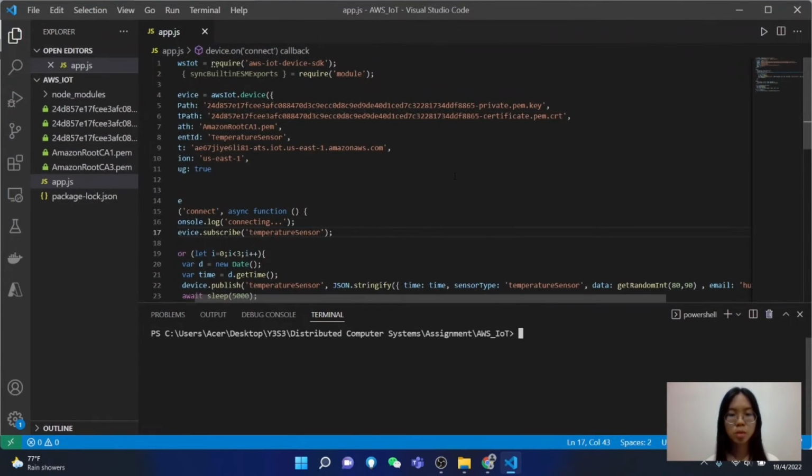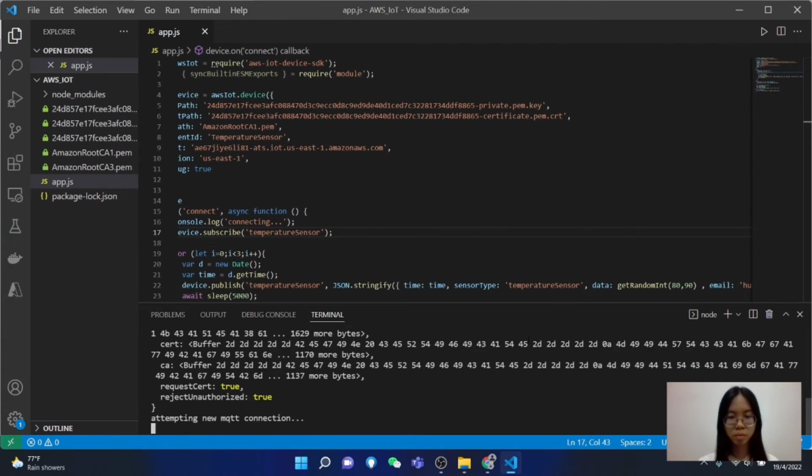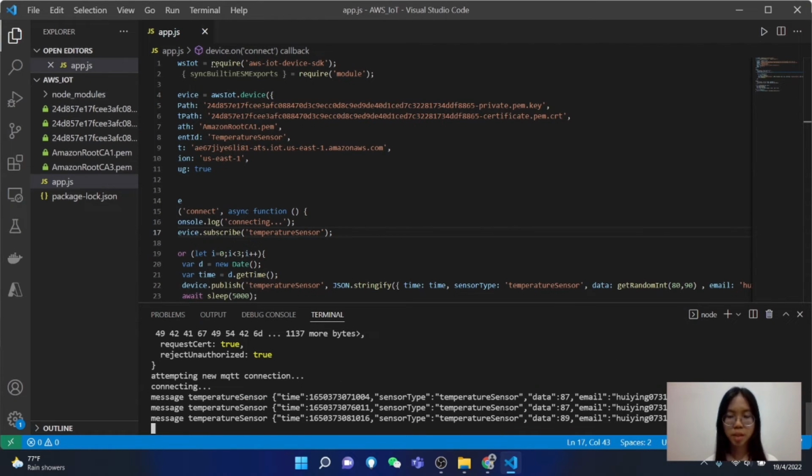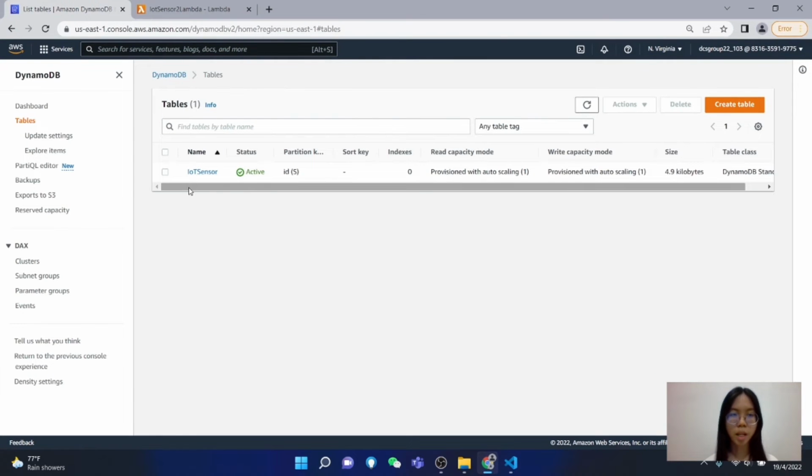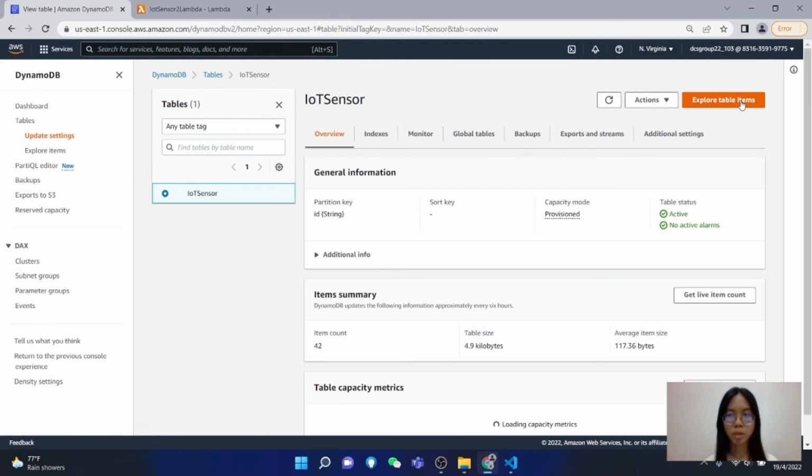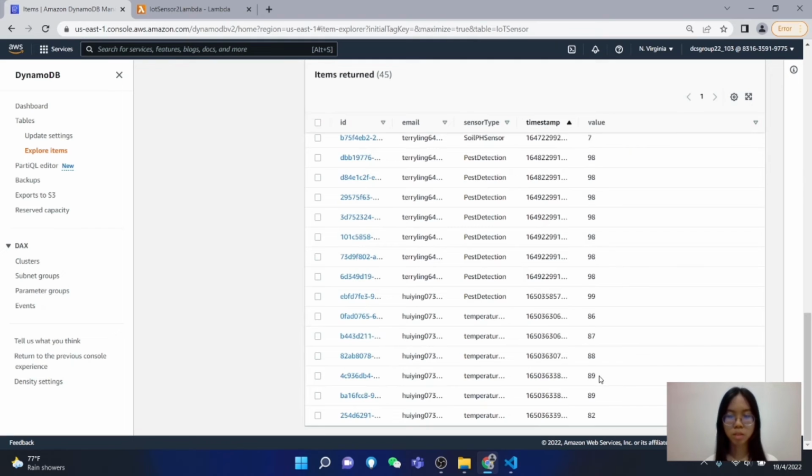Then we can do the testing using this JavaScript code. Run this code to simulate the data being sent from the sensor. Take note of the data being sent. After that, go to the IoT sensor table to check the result. It is noticed that the sensor data has been added to this table.